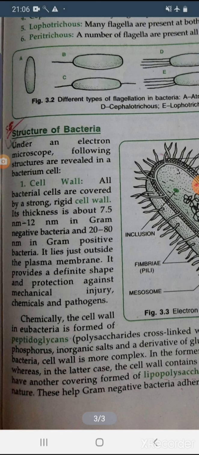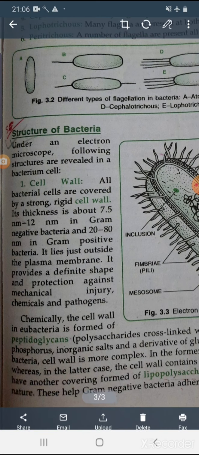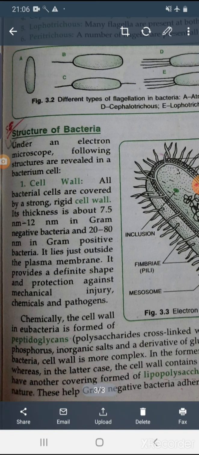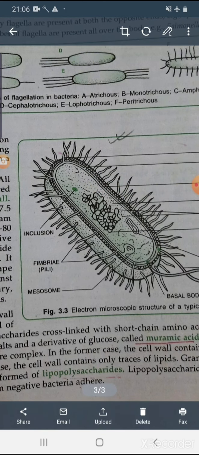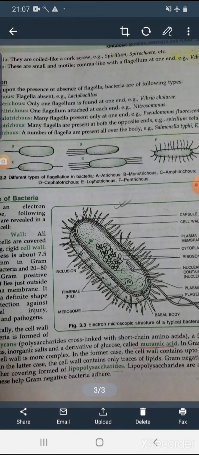The gram negative bacteria have another covering formed of lipopolysaccharide. So in gram negative bacteria, another lining, another covering is there, that is lipopolysaccharide, and lipopolysaccharides are adhesive in nature, and they can help the bacteria to adhere to the host cell.